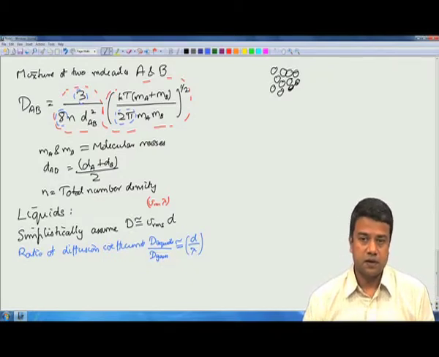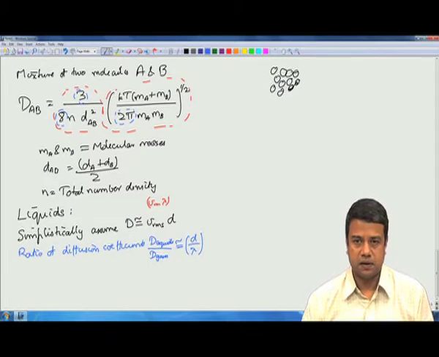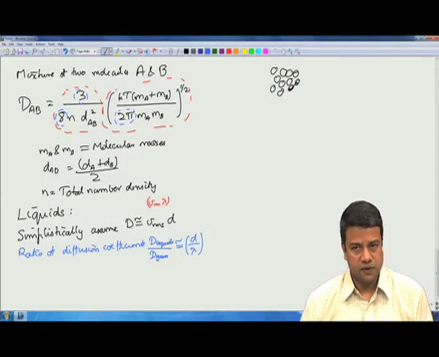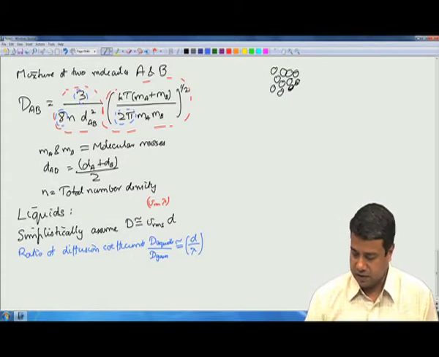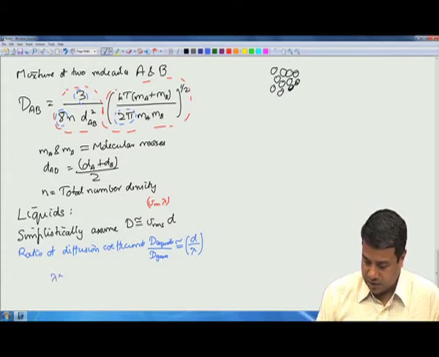The ratio of the molecular diameter and the mean free path: in gases, the mean free path is of the order of 0.01 to 0.1 microns, that is 10 power minus 8 to 10 power minus 7 meters. So lambda goes as 10 power minus 7 to 10 power minus 8 meters.